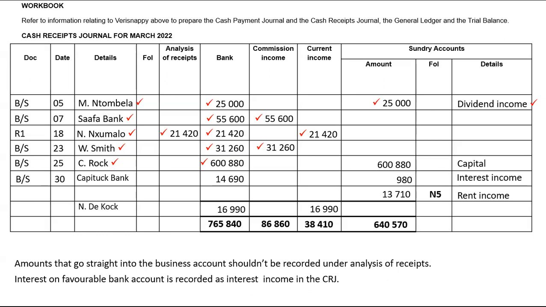Sundries will be that 640,570. Add these three. Okay, add that and that and that. They should give you this total on the bank. If it doesn't, you must just know that you made a mistake somewhere. Honestly, this is how easy accounting is. There is no escape in this table. This is the best subject you can ever learn.